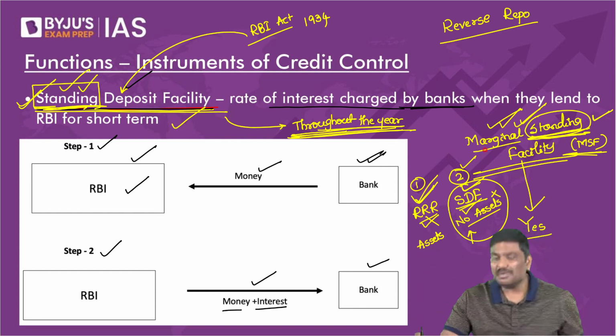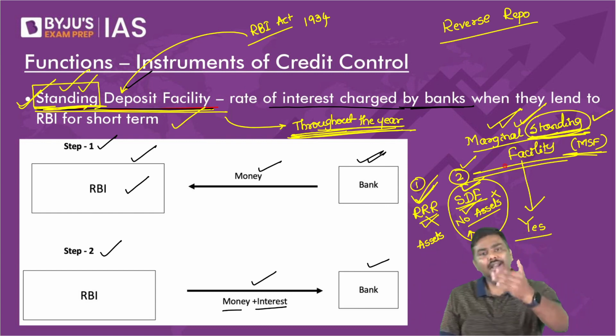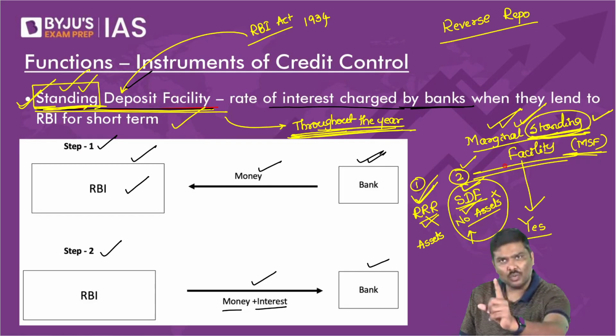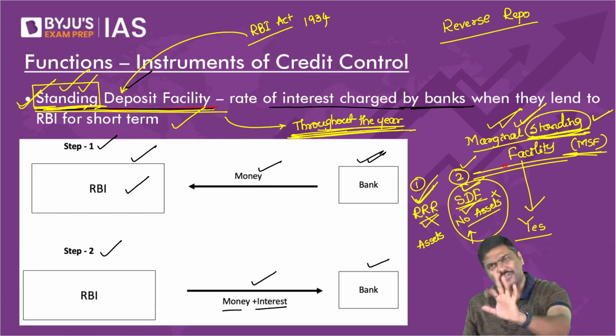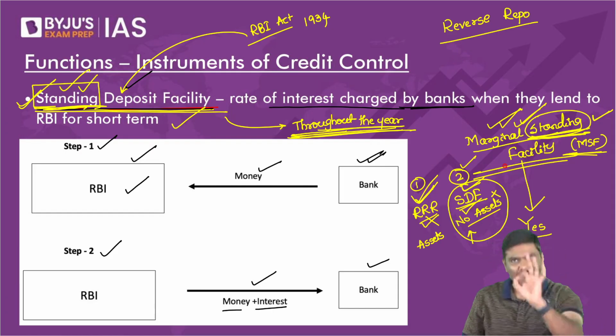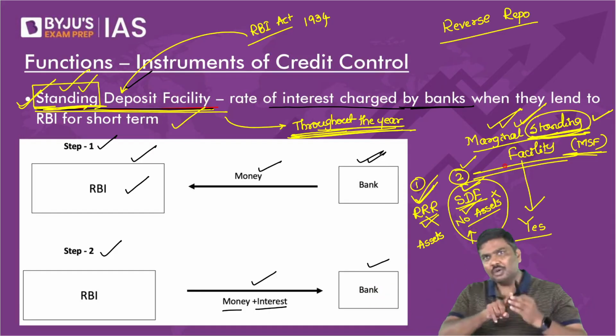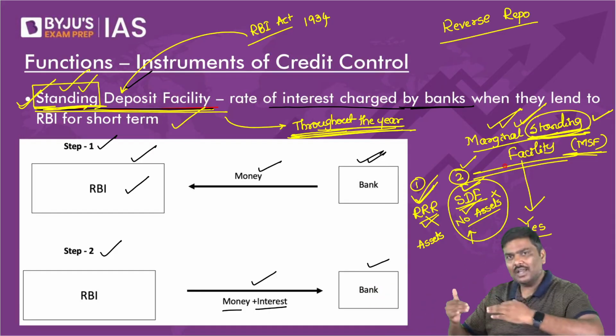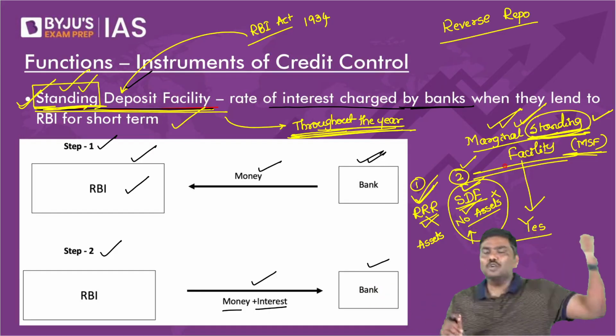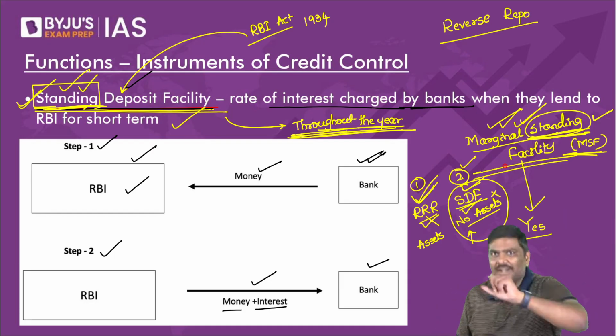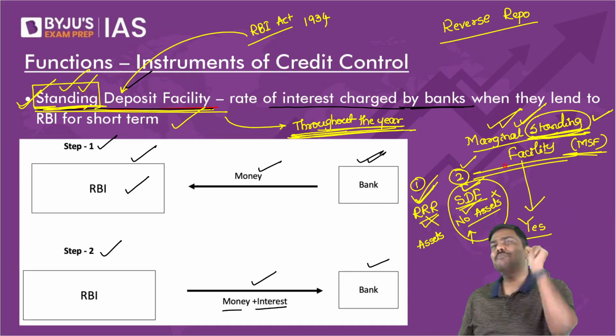So under marginal standing facility, you will be allowed to borrow only for 1 day purposes, only for overnight purposes. Now, please tell me, if you are mismanaging, if you are not able to calculate how much money you require, and in emergency you want to borrow from RBI only for 1 day, don't you think RBI will penalize you for that?